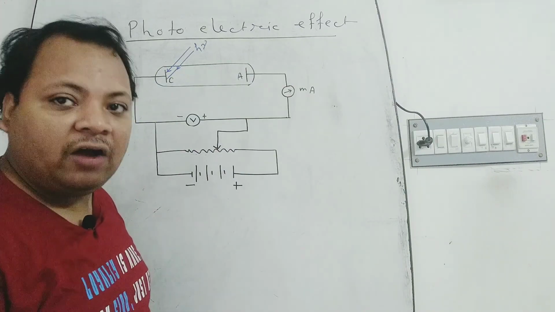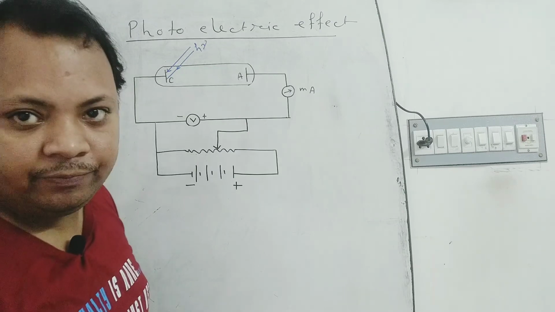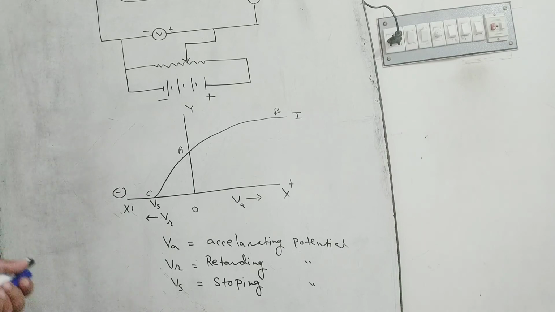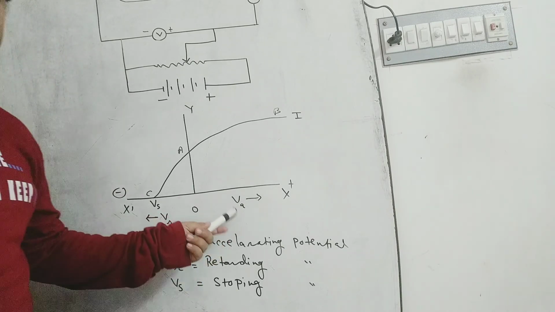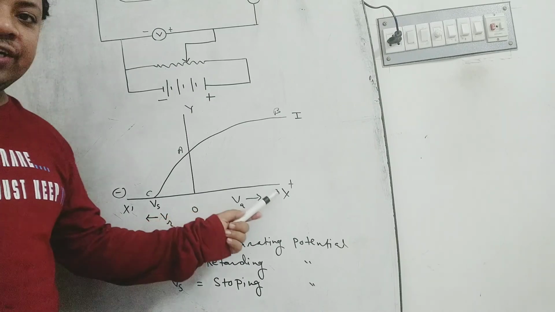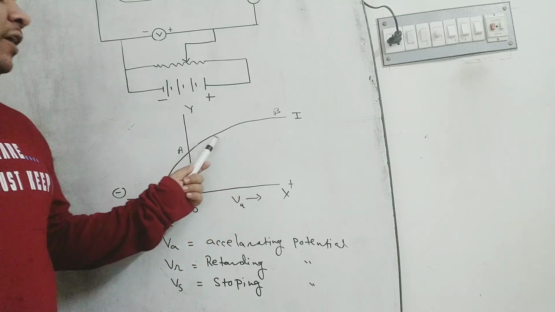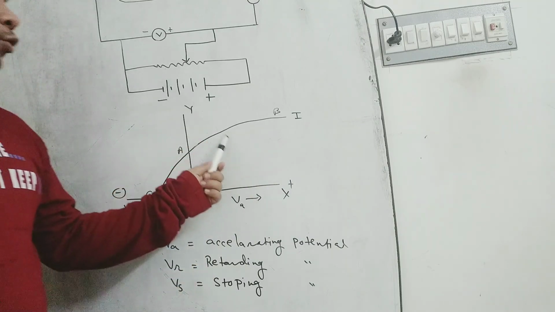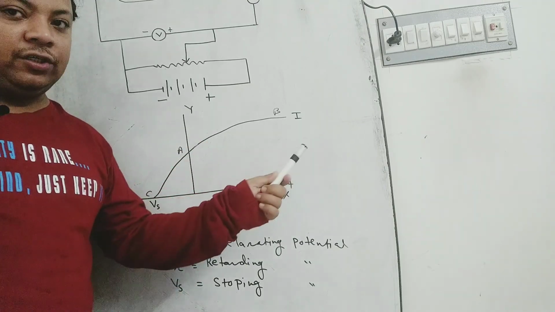Let's see the graph between V and I. In this case, VA is the accelerating potential. When the accelerating potential increases, the photoelectric current also increases. And after some time, the photoelectric current remains constant.